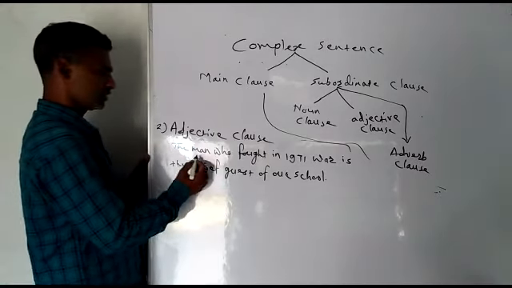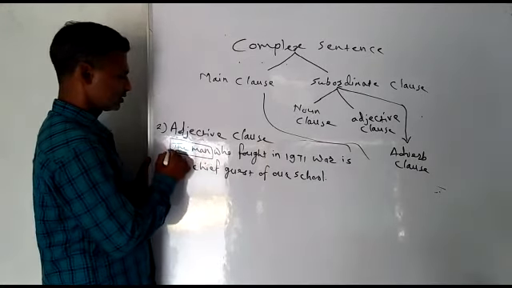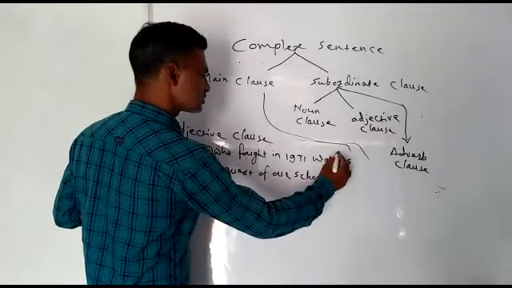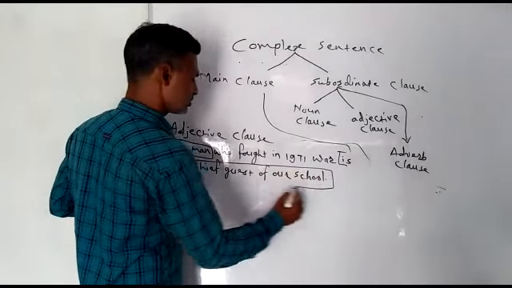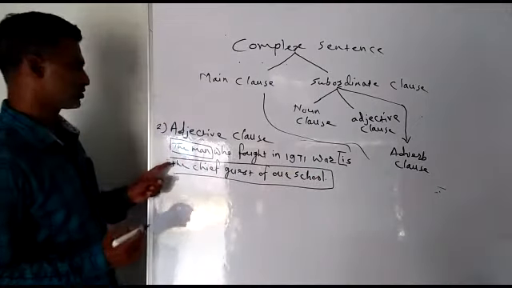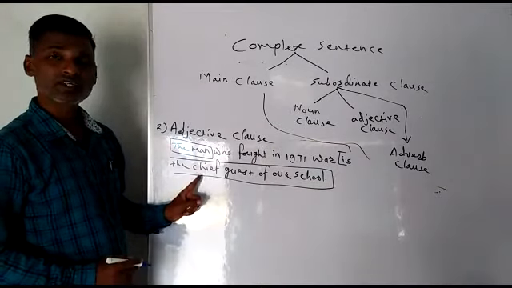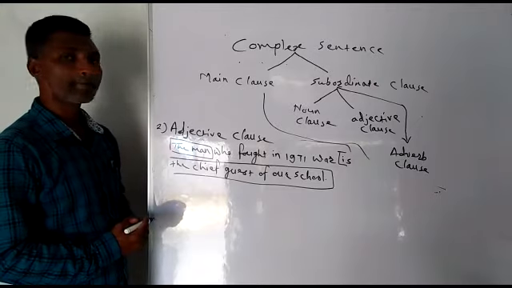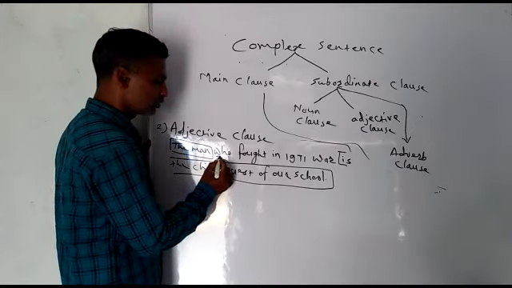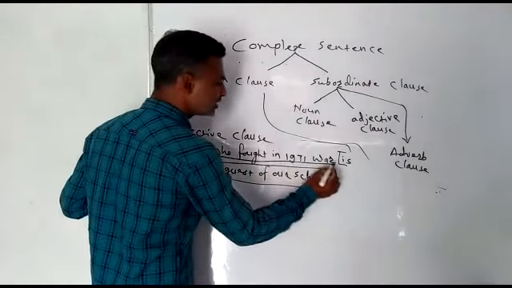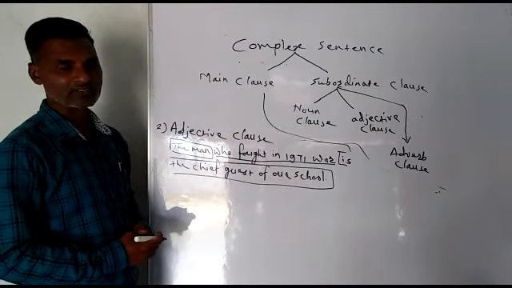So if you see carefully, the man is the chief guest of our school. This is what we say main clause. And what is the subordinate clause? Let us underline the subordinate clause. Who fought in 1971 war, this is the subordinate clause. Why?